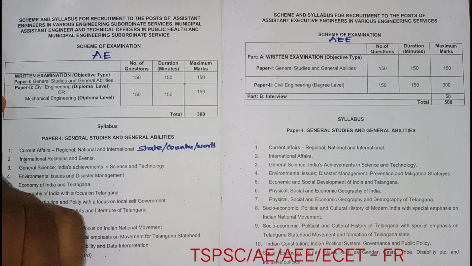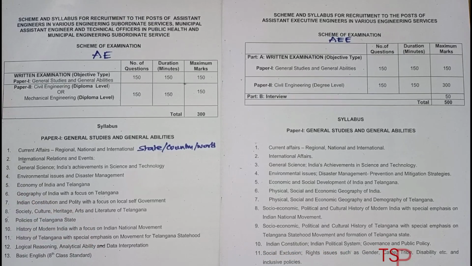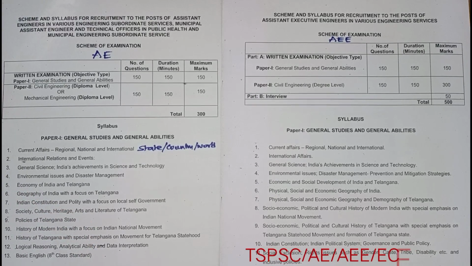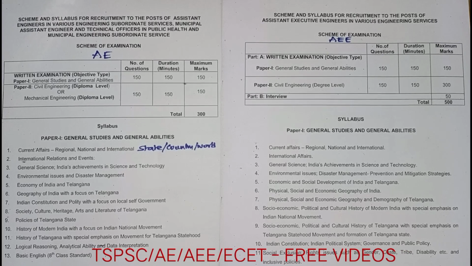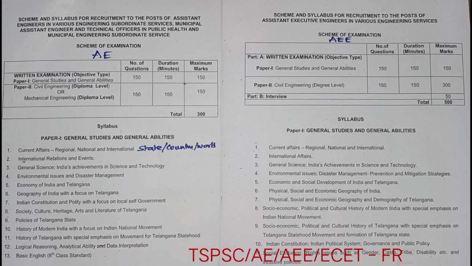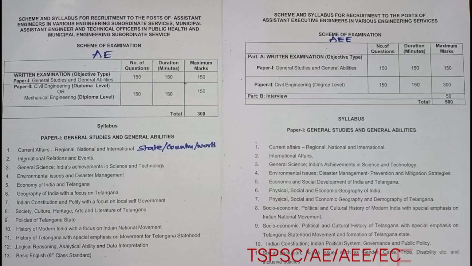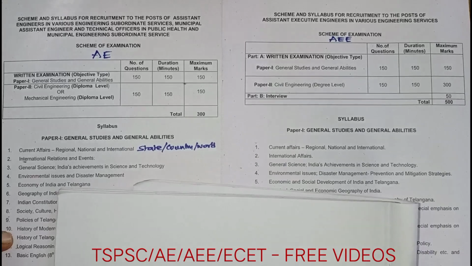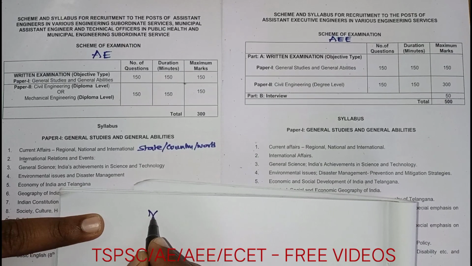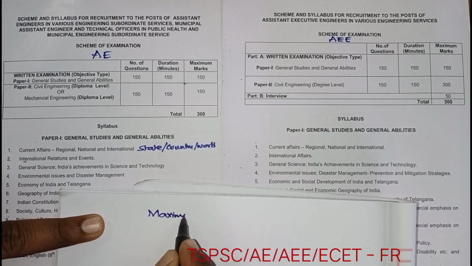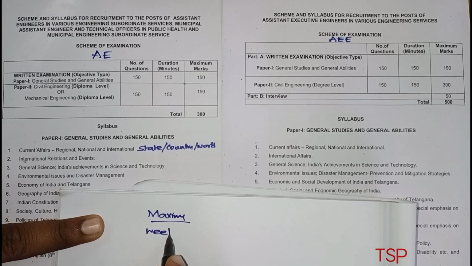Where can you prepare this? You have to refer to some magazines. What I preferred when I was preparing for AW and every exam was some weekly and monthly magazines.